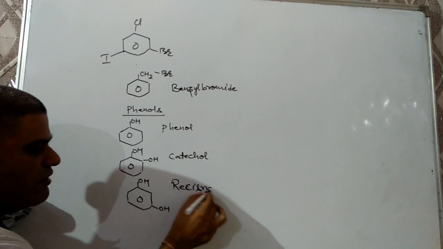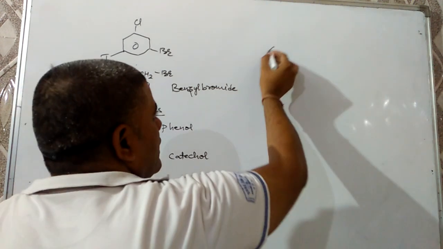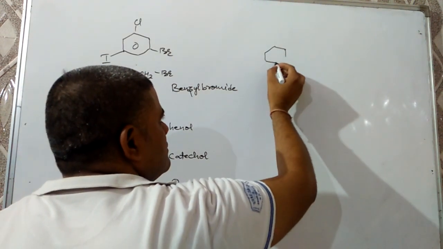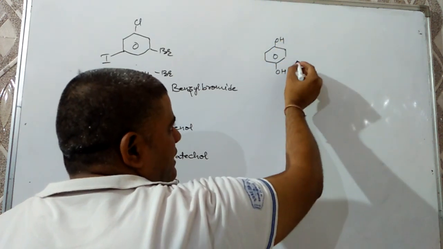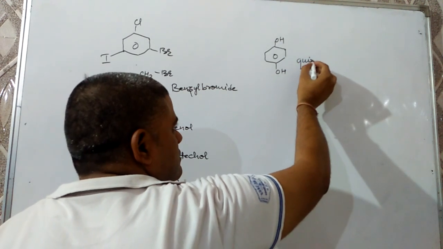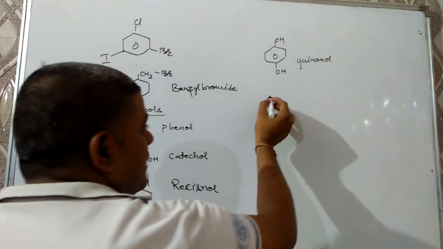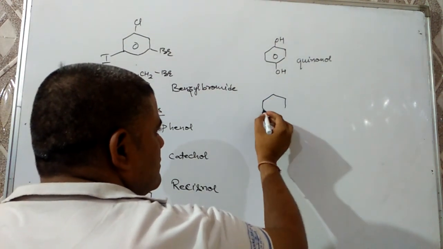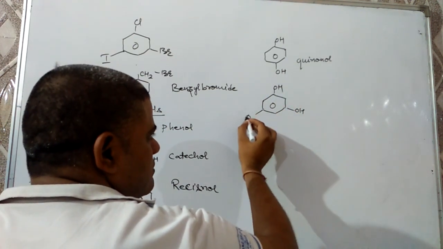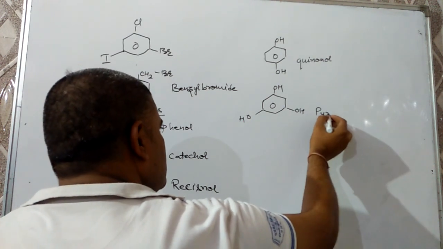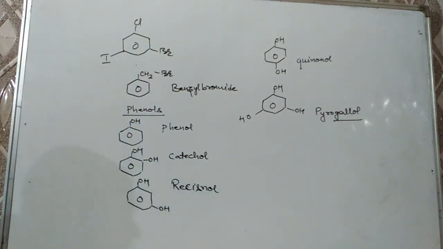Resorcinol or benzene 1,3-diol or 3-hydroxyphenol. And if two OH groups are opposite to each other, then it will be quinol, or 4-hydroxyphenol. And if three phenolic OH groups are present alternate to each other, then it will be pyrogallol. Pyrogallol is used for absorption of oxygen gas.